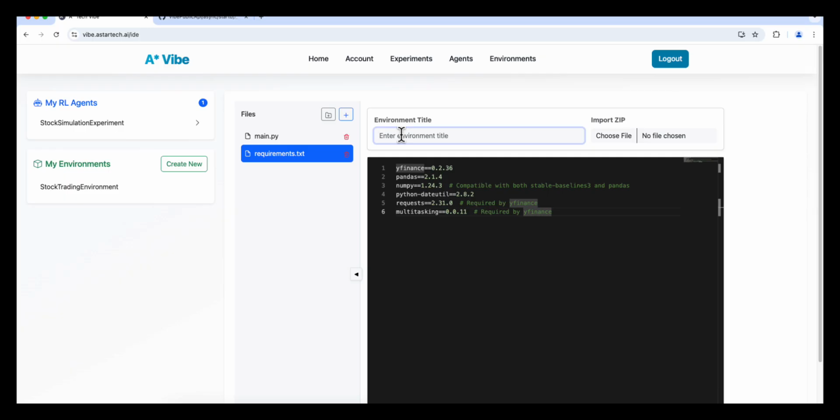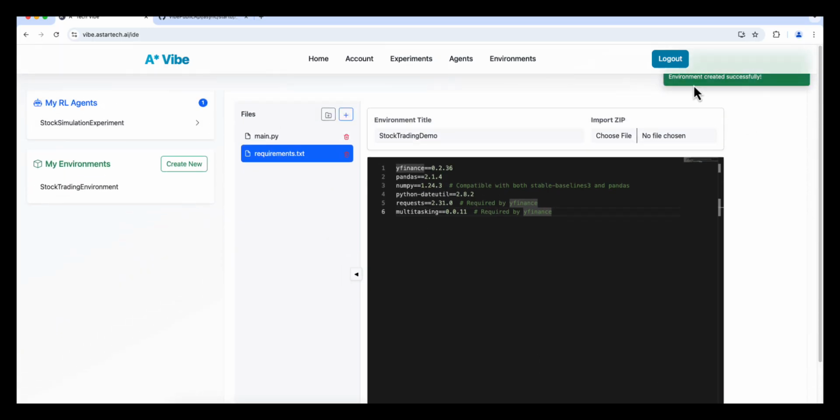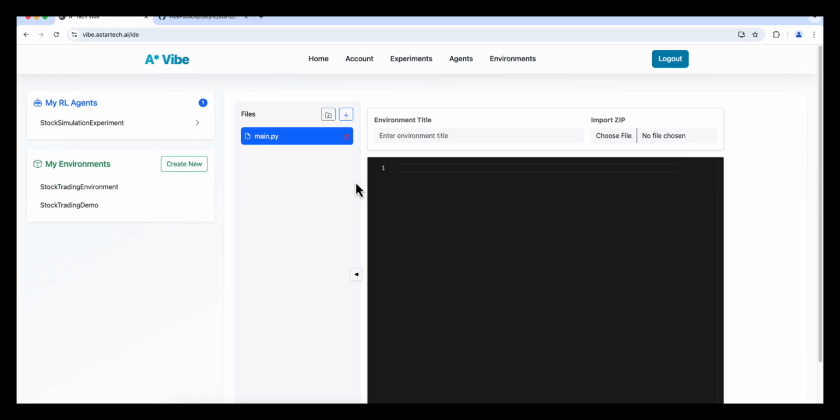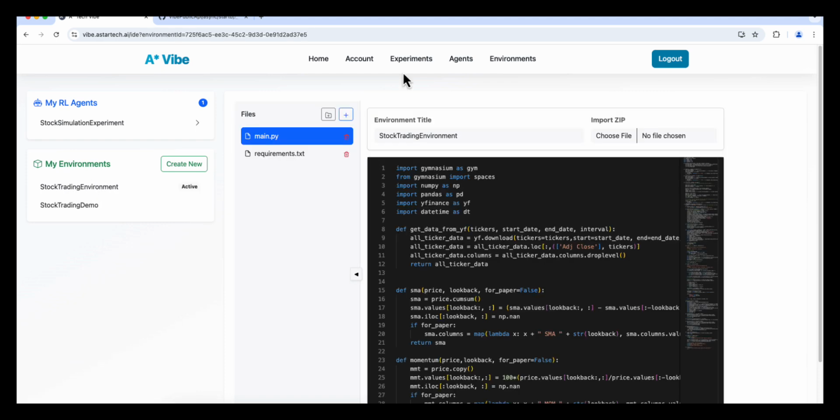So I'm going to go ahead and name this environment stock trading demo, and then I'm going to upload the environment. And then as we can see, we got the confirmation that the environment was successfully created. As we can see, the environment becomes available right here. And our next step is to simply go in and schedule the experiment with the environment which we just created.